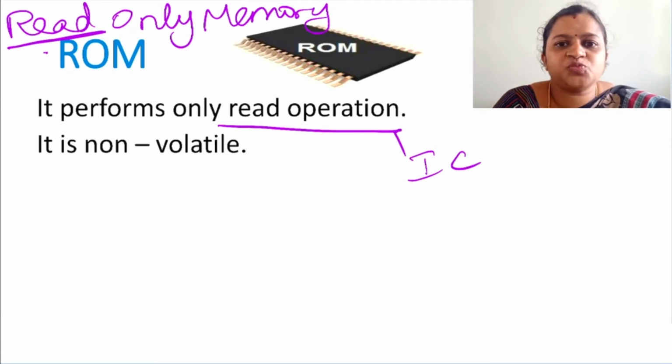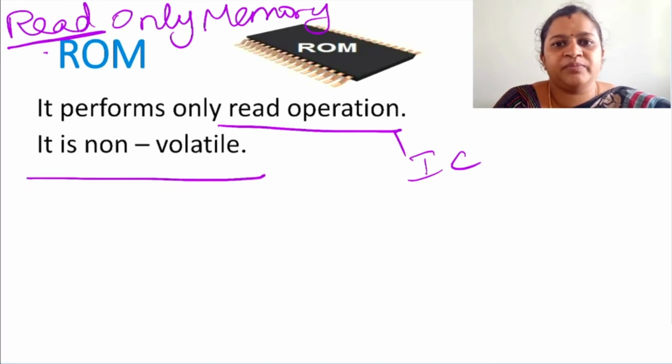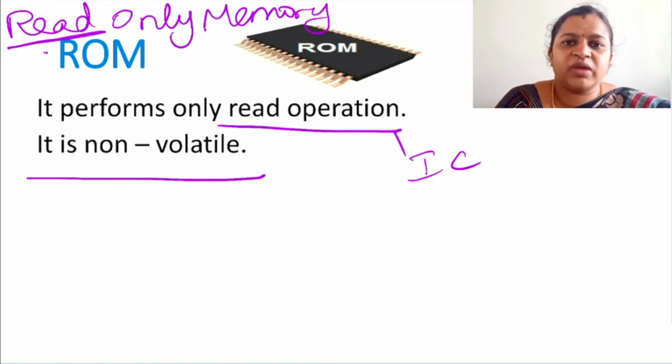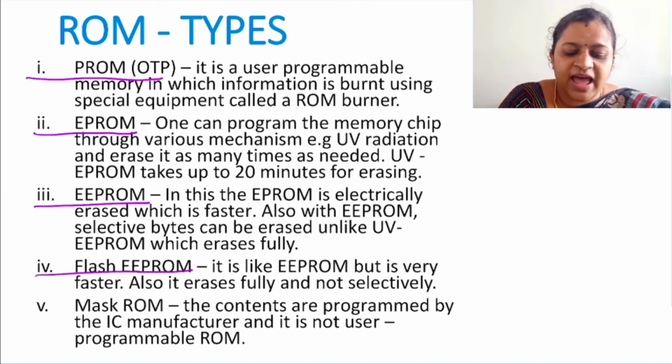For example, the OS programs will be stored in ROM. We are not going to alter anything in the operating system programs, so such built-in programs will be stored in ROM. It is non-volatile, meaning it is permanent. It will be used whenever we are using the computer system, whenever we perform any tasks. So this is all about ROM. In ROM you have 5 different types. They are PROM, EPROM, EEPROM, Flash EEPROM and Mask ROM.